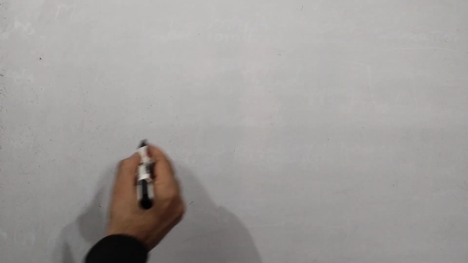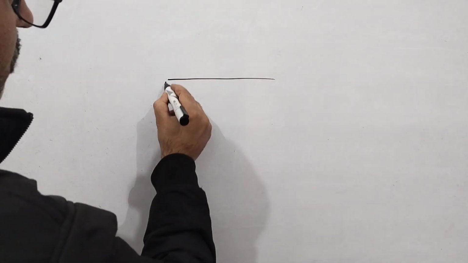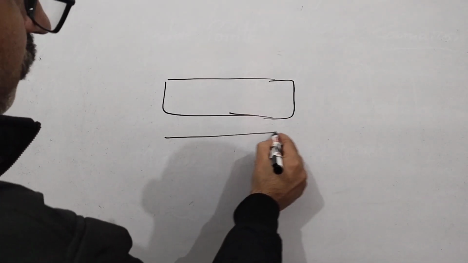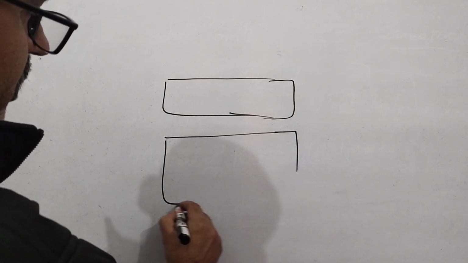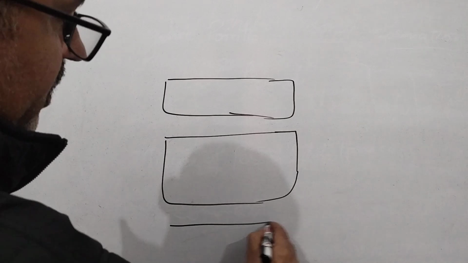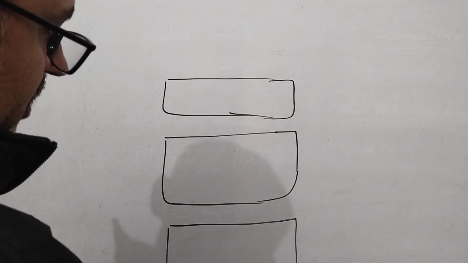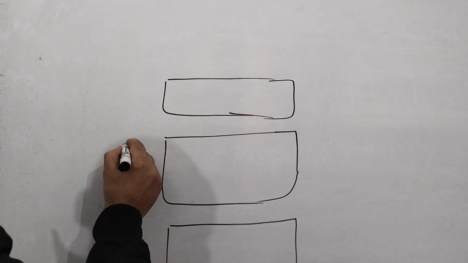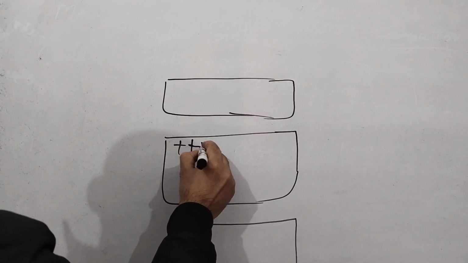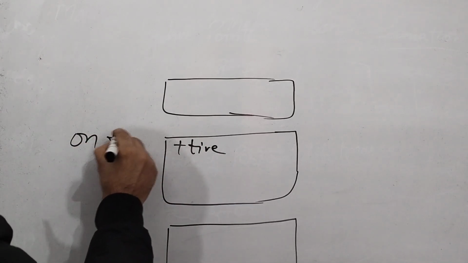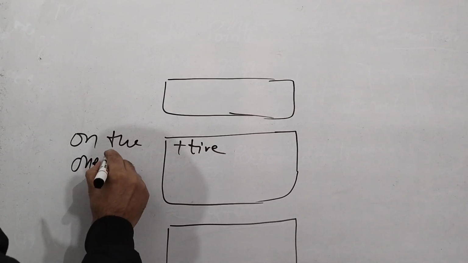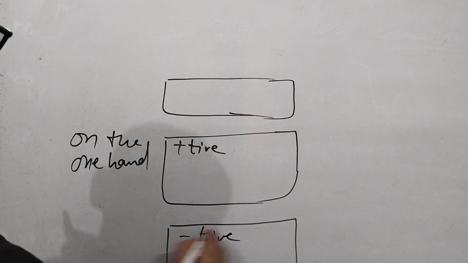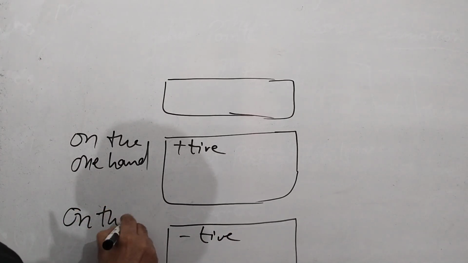So the structure of this essay will be like this. First, a brief introduction, 4-5 lines. After that, on the one hand means the positive point, then on the other hand the negative side. This is the positive side. I will start with this phrase, on the one hand, then the negative side, on the other hand.